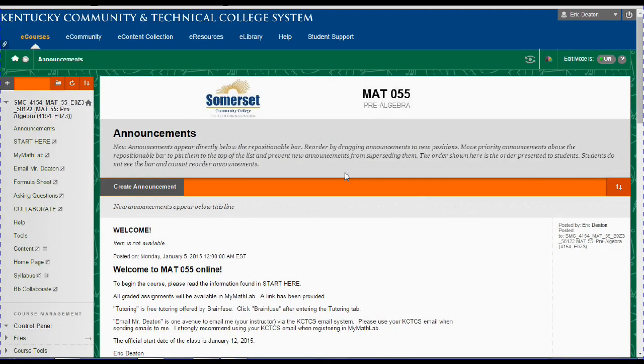Currently I am looking at the Blackboard portion of the course. I've only used Blackboard to post a few announcements, but all the assignments will be found in an external online system called My Math Lab.